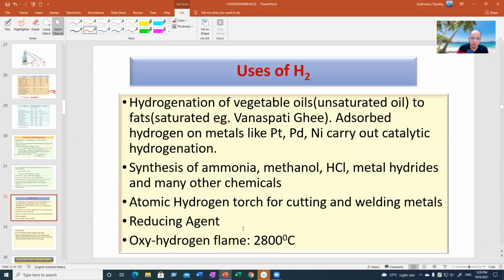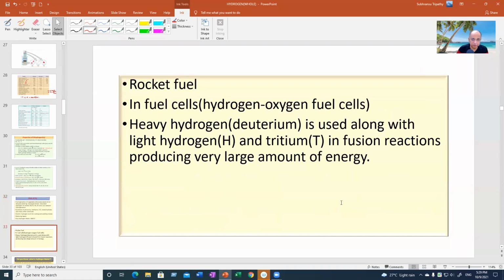Nowadays, nobody is interested to use hydrogen, which is a combustible gas, and it is uneconomical to use hydrogen for industrial purpose. It can be used for getting a high temperature flame, oxy-hydrogen flame, where you add oxygen and hydrogen together and burn it, so that will give you high temperature.